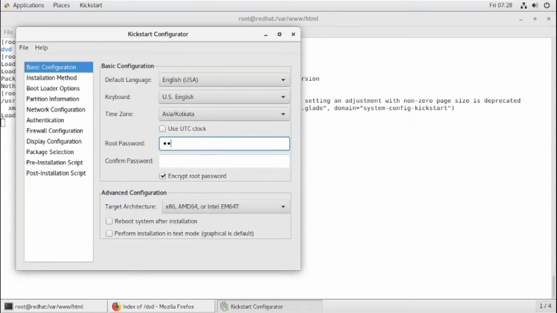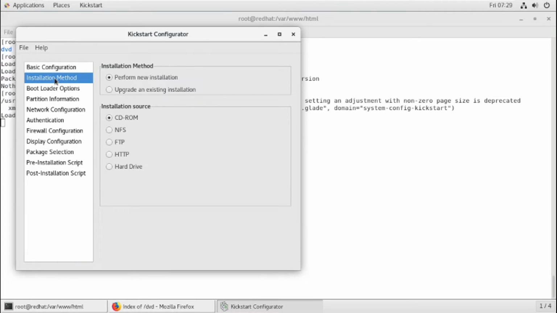I'm mentioning redhat as the password, two times I'm giving it. You can apply encrypt root password, so it will be encrypted, otherwise it will be plain text and everybody can see it. Then reboot the system after installation, this is also very important. Automatically it will be rebooted, you don't need to click anything, and the system will be ready. Graphical is default. Perform installation in text mode is an option, but by default graphical is selected, so I don't need to do anything here.